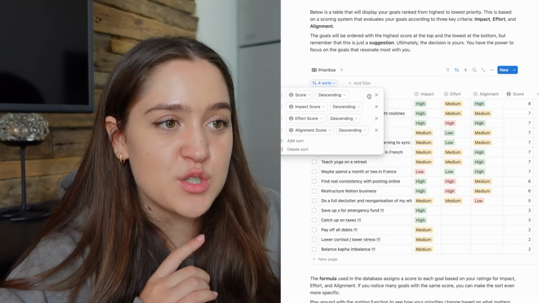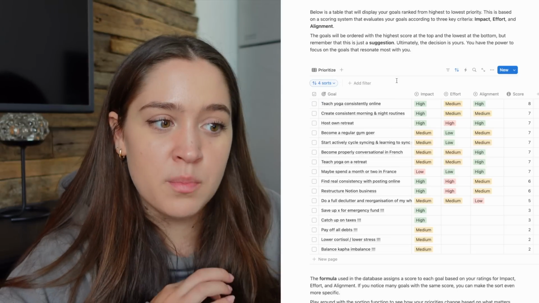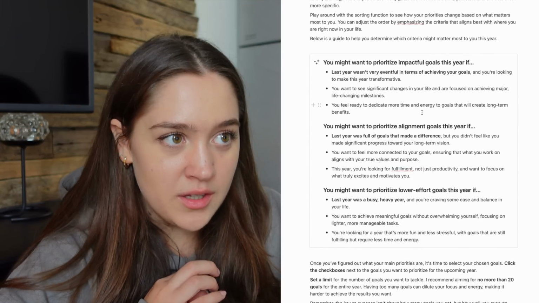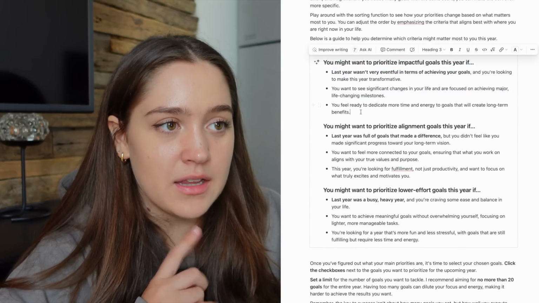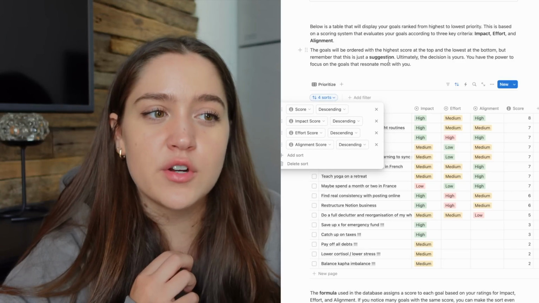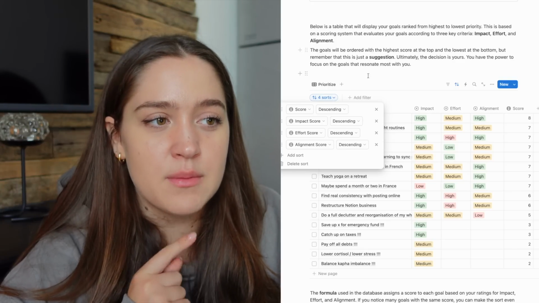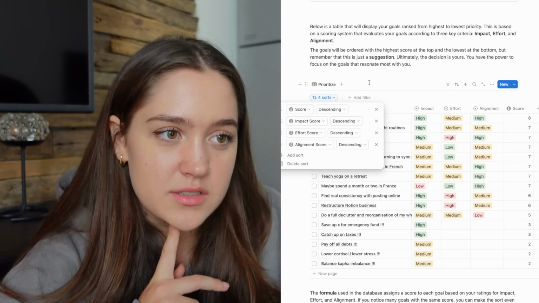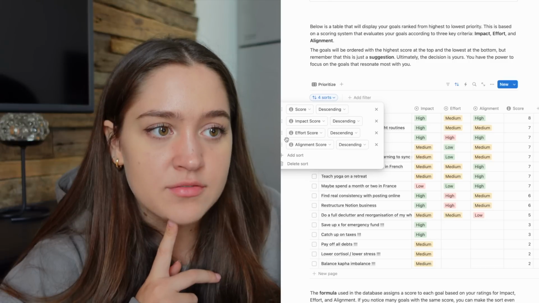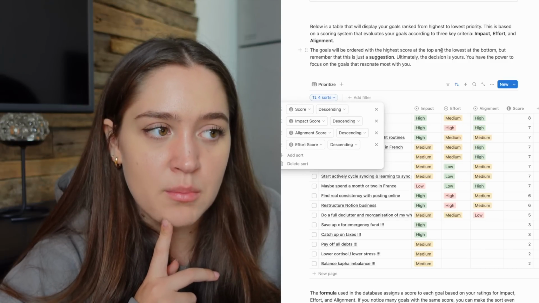For me, the way I'm going to do it is I'm going to put impact at the top, because out of these 3, this is the one that I definitely aligned with the most. I think last year, again, I'm going to do a video reflecting on my 2024, but last year was not my best year in terms of my mental health, my worst year actually. So this year I'm definitely prioritizing impact over effort and alignment. However, after impact, I think I'm gonna have to put alignment above effort.